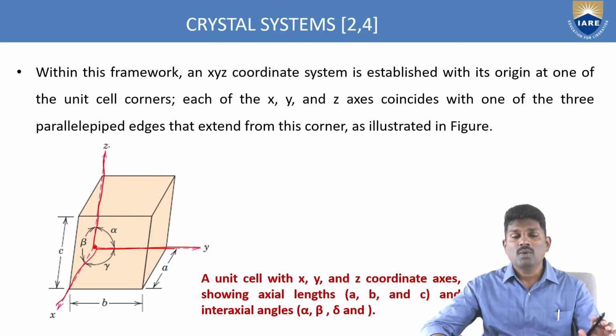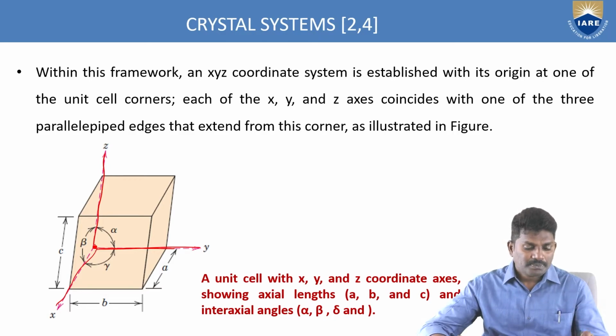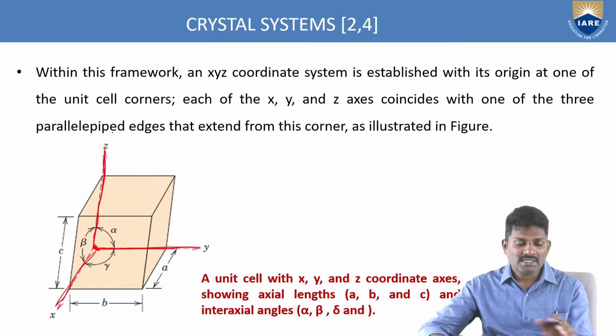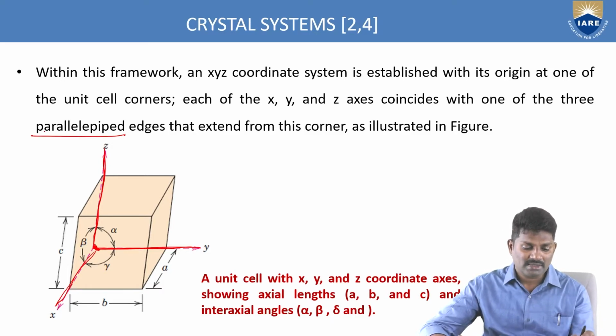These are the three coordinate axes for this unit cell. Based upon these coordinate axes, we can tell the size of each unit cell. These three coordinate axes coincide with each other, and also with the parallelepiped edges. So, what are the edges you have? Exactly, they are in contact.